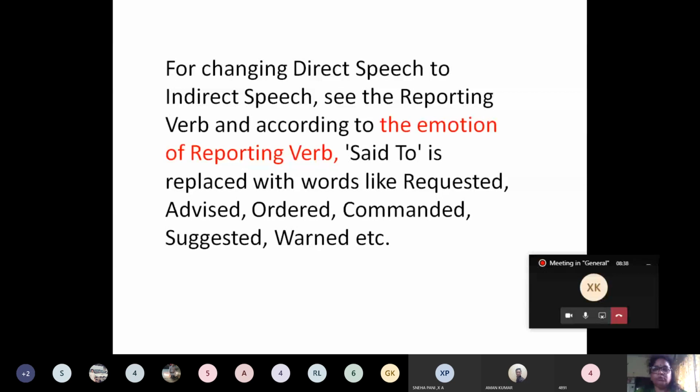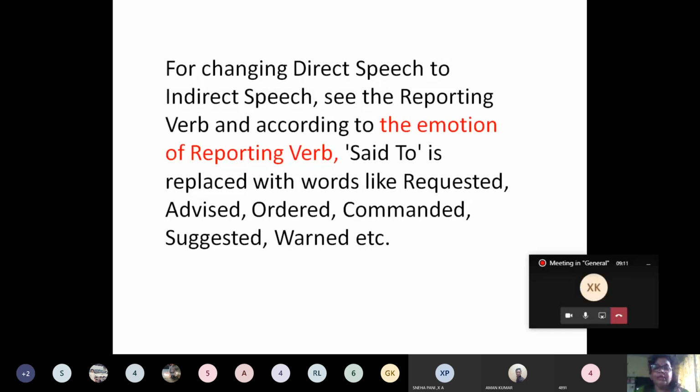Here we are going to change the reporting verb and replace it with the emotion expressed in the sentence, like requested, advised, ordered, commanded, suggested, warned, forbade, etc. All these words express the emotion of request, advice, command or suggestion.